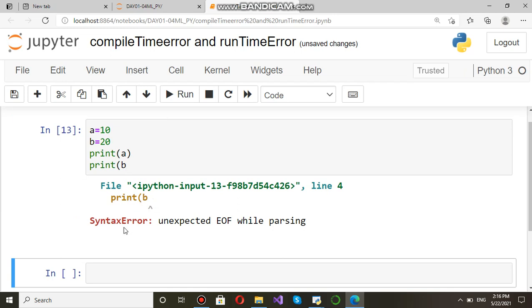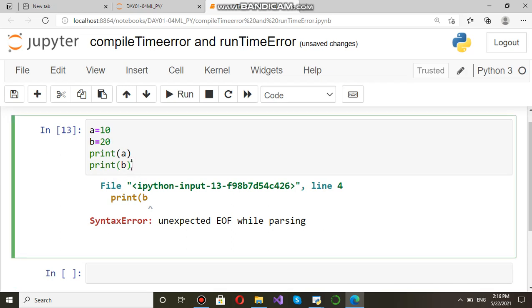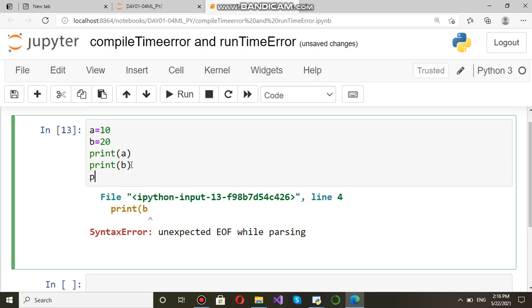This is syntax error. If there is syntax error, then it will not be converted to bytecode. To get source code to be converted into bytecode, there should not be any syntax error. So syntax error is coming. Now what to do? Keep this and here write print C. Now there is no syntax error.